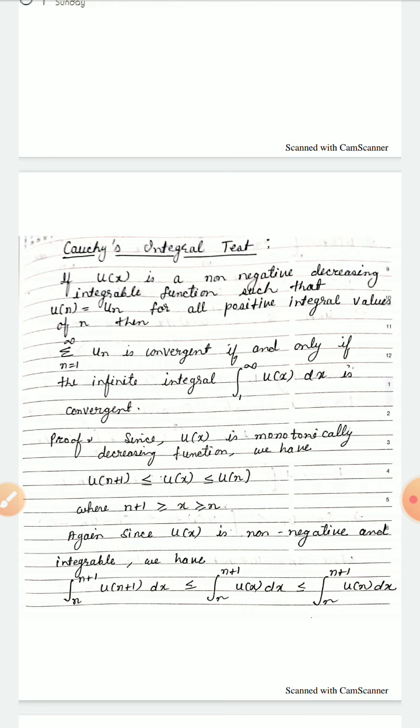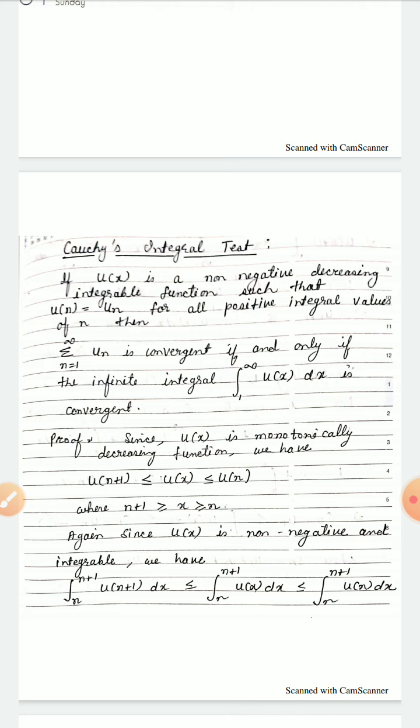So the statement for Cauchy's integral test is: if u(x) is a non-negative decreasing integrable function such that u(n) is equal to u_n for all positive integral values of n, then the summation n equal to 1 to infinity u_n is convergent if and only if the infinite integration from 1 to infinity u(x) dx is convergent. So come to the proof of this theorem.